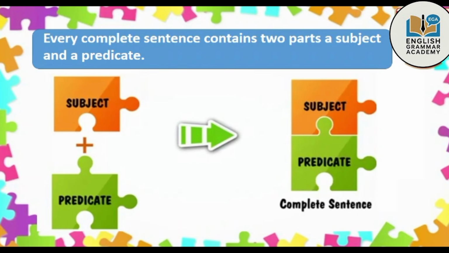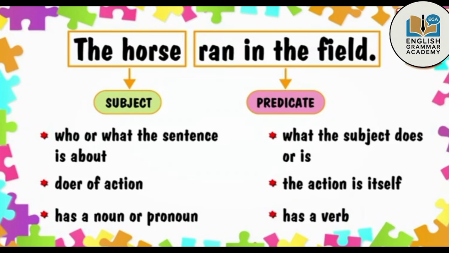Every complete sentence contains two parts, a subject and a predicate. Subject and predicates are the two parts of a sentence. The subject tells who or what the sentence is about. The predicate tells what the subject does or is. The subject is the doer of the action. The predicate is the action itself.